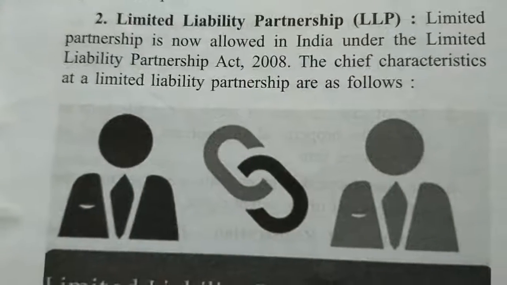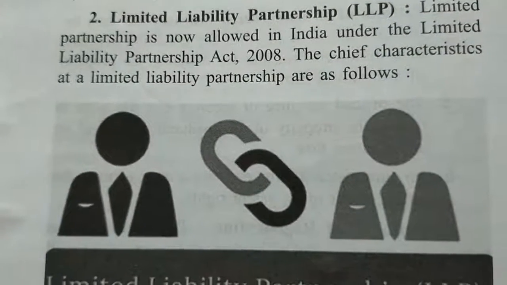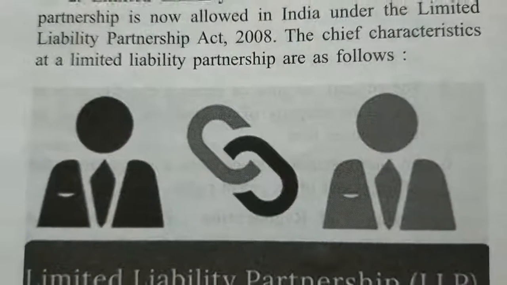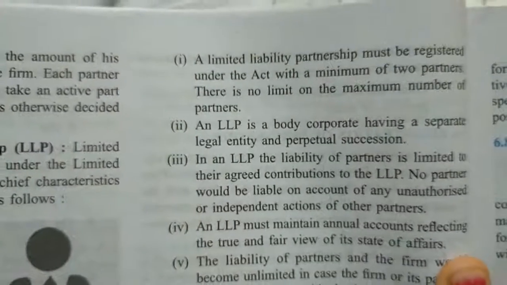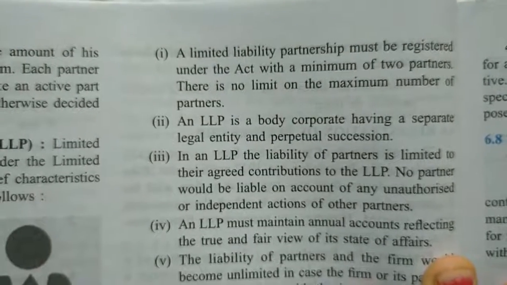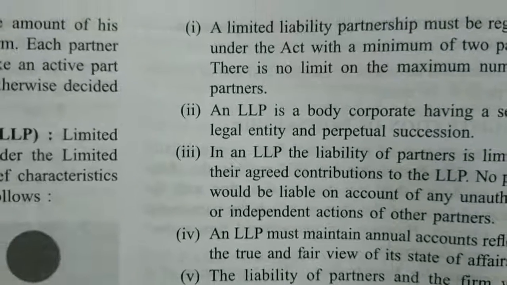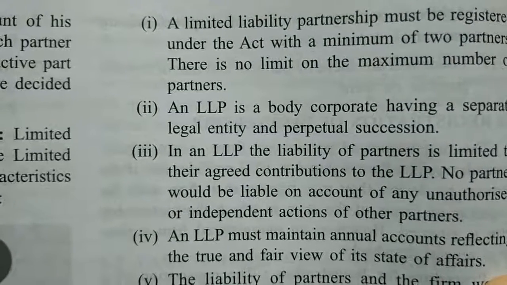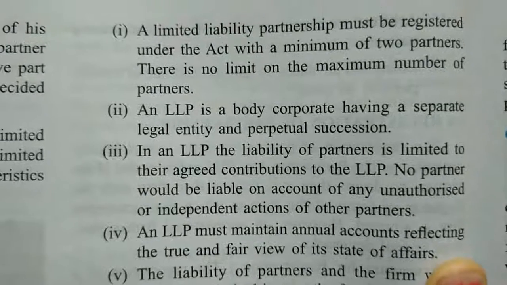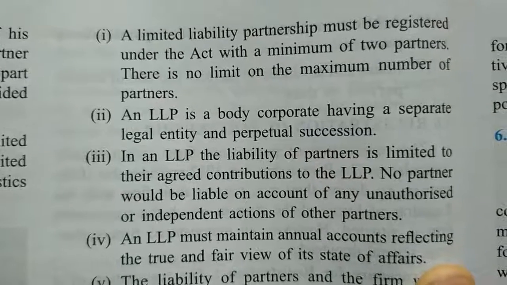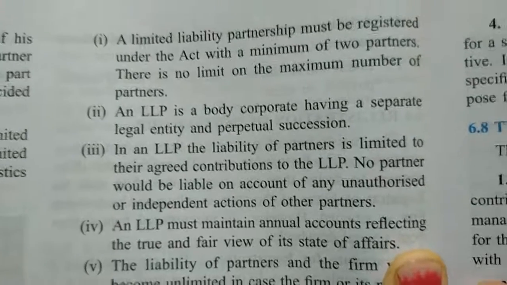Limited liability partnerships are allowed in India under the Limited Liability Partnership Act 2008. They have some characteristics, which are as follows. First, a limited liability partnership must be registered under the act with a minimum of 2 partners. There is no limit on the maximum number of partners. So if a firm wants to have a limited liability partnership, there should be at least 2 partners to start, and there is no limit, they can have as many partners as they want.